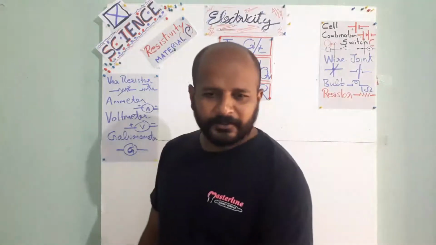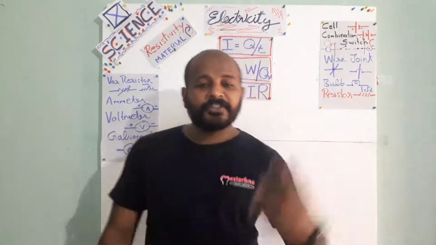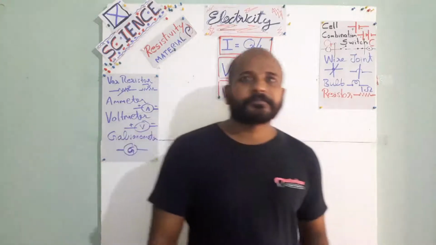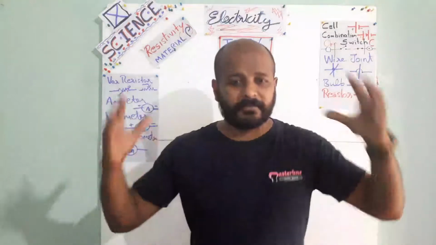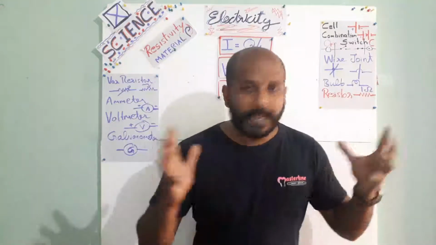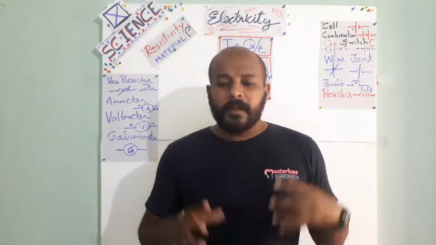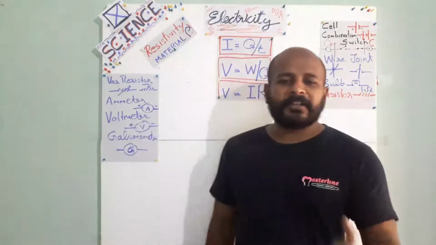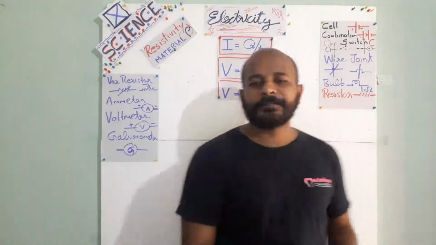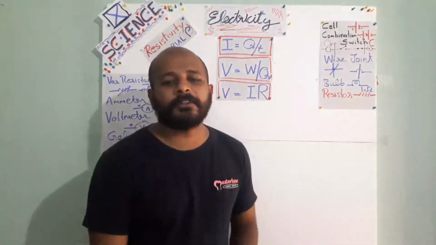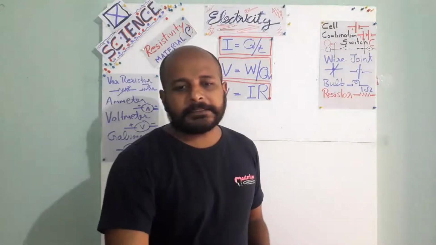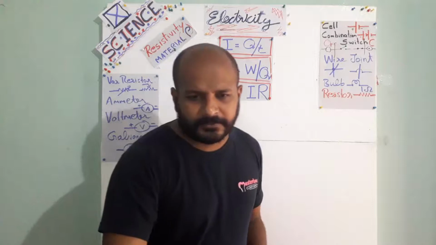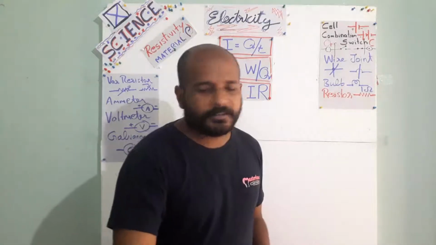So what is the difference between homogeneous and heterogeneous mixture? I am not taking it too much now because it needs explanation. I will show the diagrams regarding this. A homogeneous mixture is a mixture in which the substances are completely mixed together and the particles are distributed uniformly. That is called a homogeneous mixture.